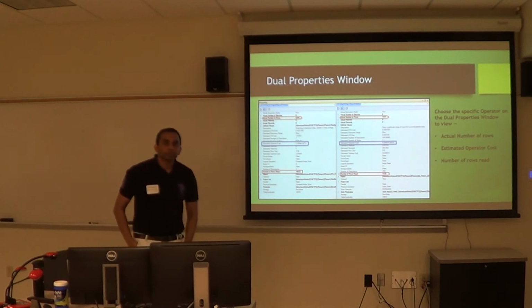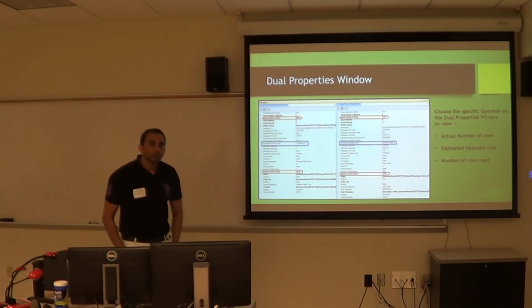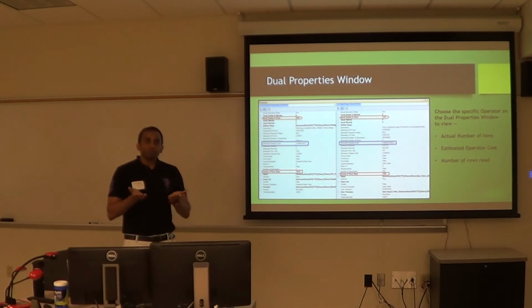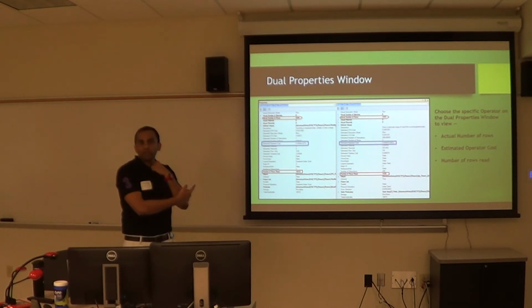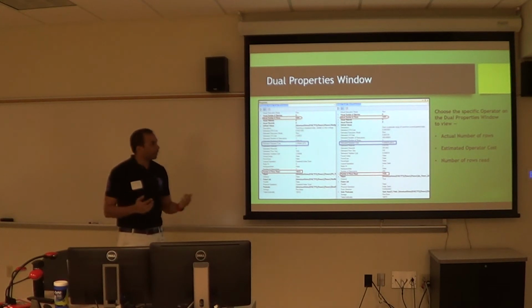Can this compare across development to production? It can do that, straight up. You need to have both of your execution plans saved, and then you can do a compare. That's the only thing. It's an offline compare. So you just have your execution plans and compare.